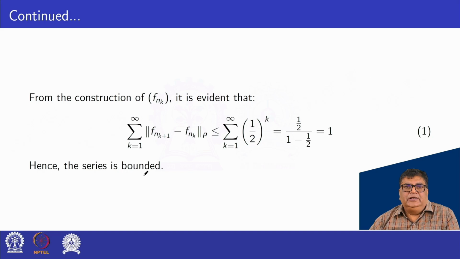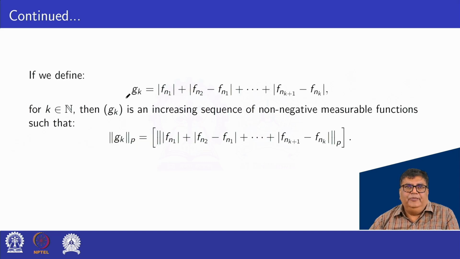Hence this series is bounded. If we define g_k = |f_{n1}| + |f_{n2} - f_{n1}| + ... + |f_{n(k+1)} - f_{nk}| for k belonging to N, then g_k is an increasing sequence of non-negative measurable functions such that the norm of g_k in p, taking here the integral over X of g_k^p with respect to the measure mu.